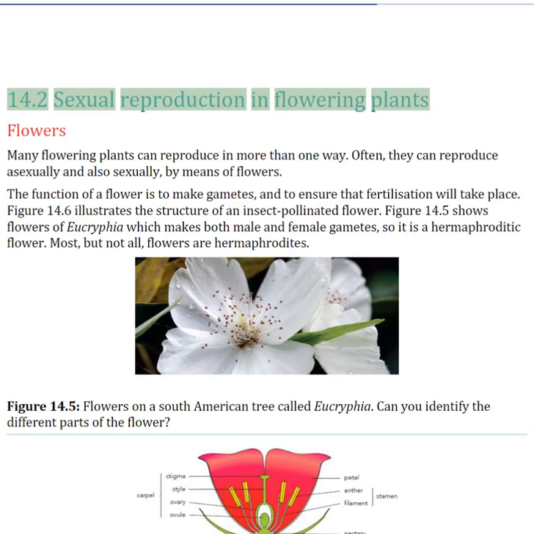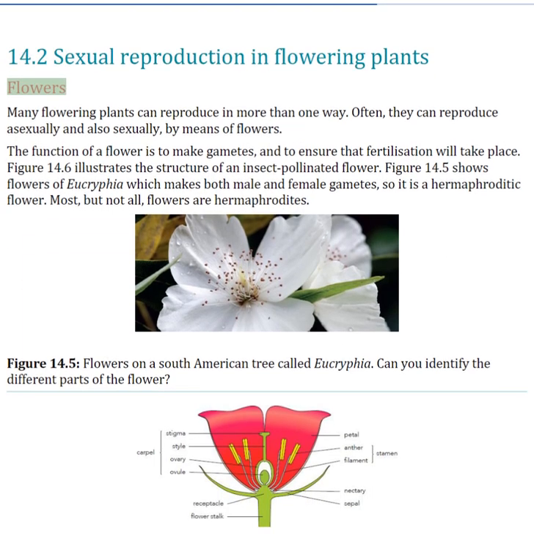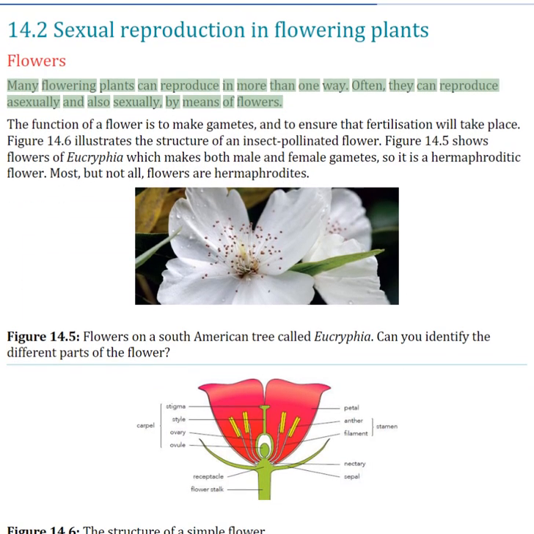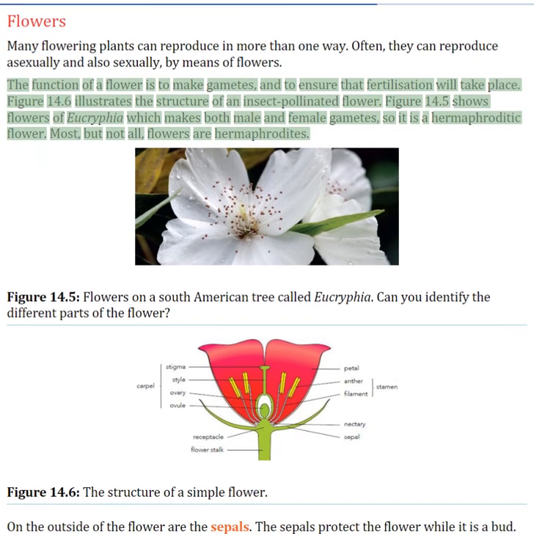14.2 Sexual reproduction in flowering plants. Flowers. Many flowering plants can reproduce in more than one way. Often, they can reproduce asexually and also sexually, by means of flowers. The function of a flower is to make gametes, and to ensure that fertilization will take place.